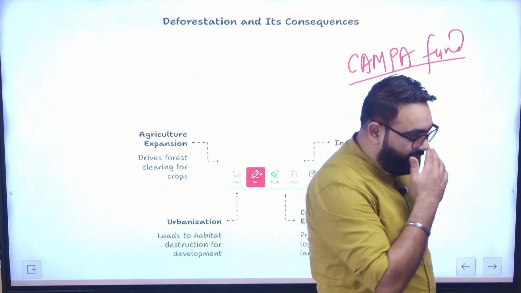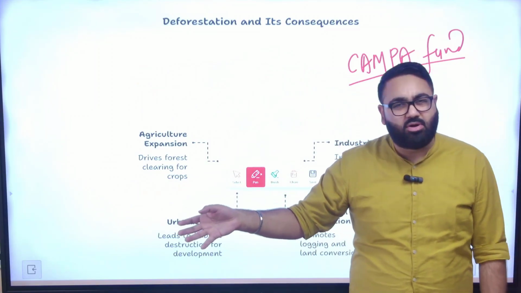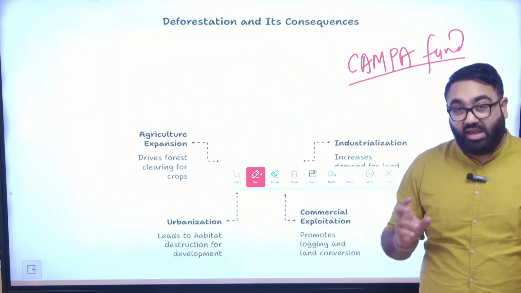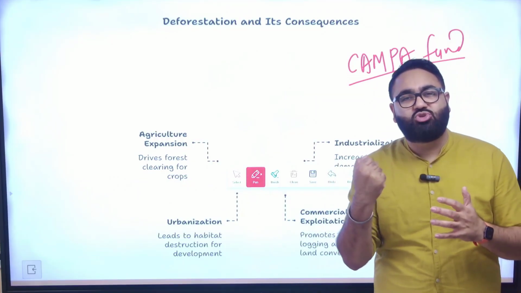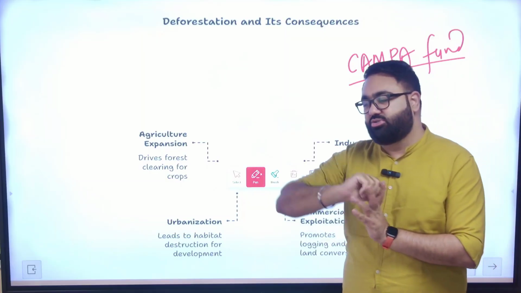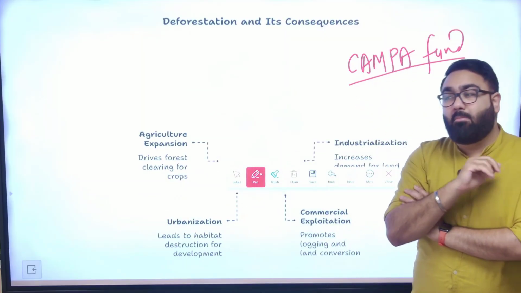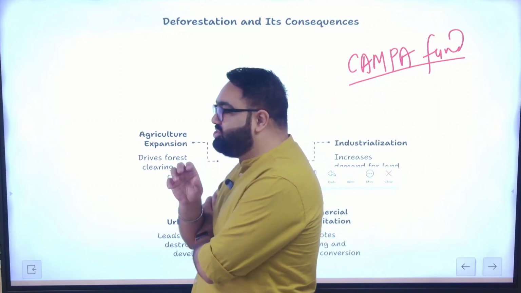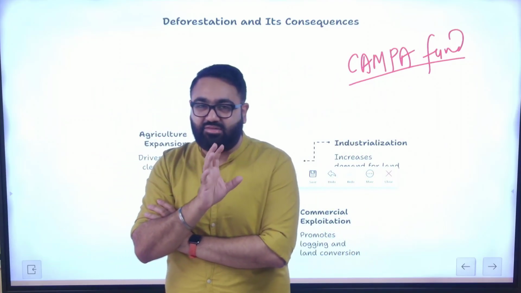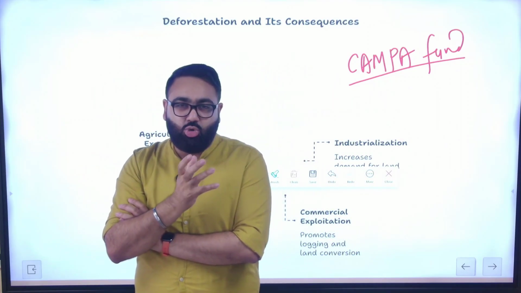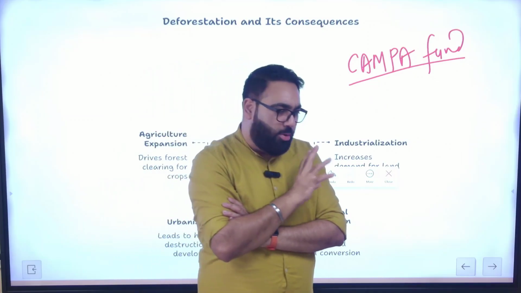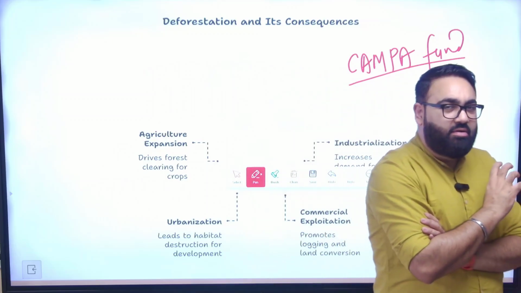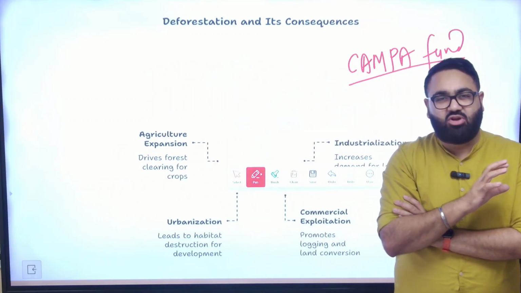However many trees you are cutting down, you have to plant the same number of trees or even more somewhere else. Now, there is a problem with that, because old trees are much more useful. They have a much better impact on the environment as compared to new trees. But apart from that, the companies also have to submit a significant sum to a government fund called Campa. Campa is the Compensatory Afforestation Fund, where the industry has to submit money.